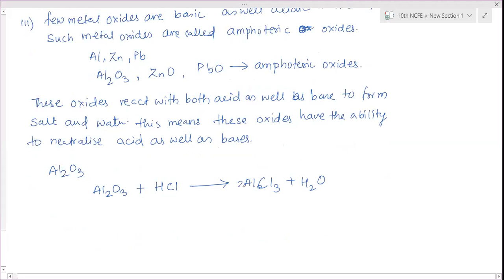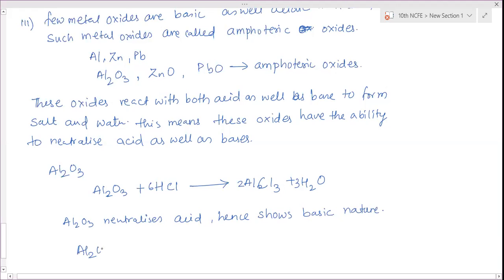So it is Al2O3 plus 6HCl gives 2AlCl3 plus 3H2O. Here aluminum oxide neutralizes acid, hence it shows basic behavior, basic nature.